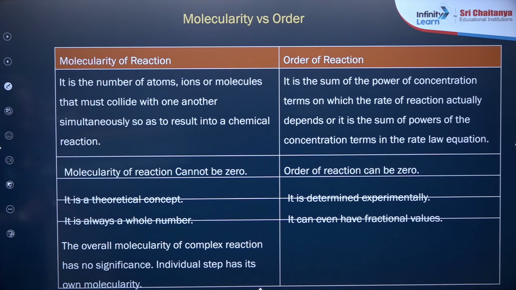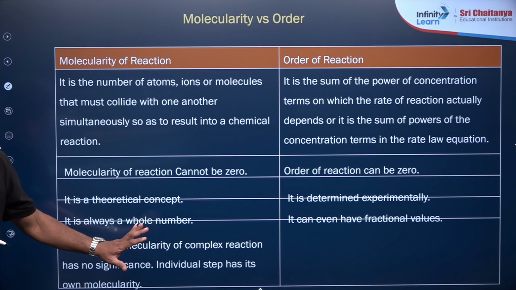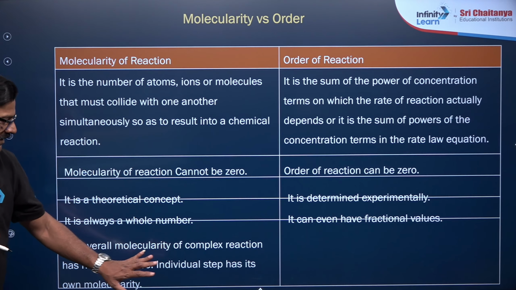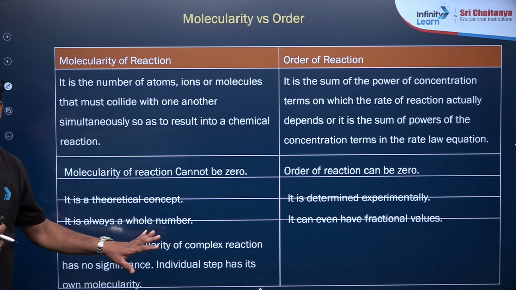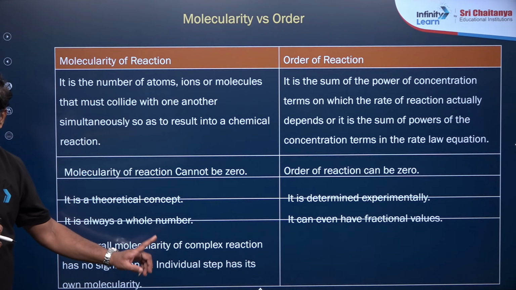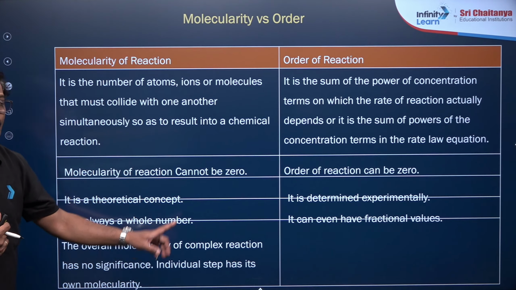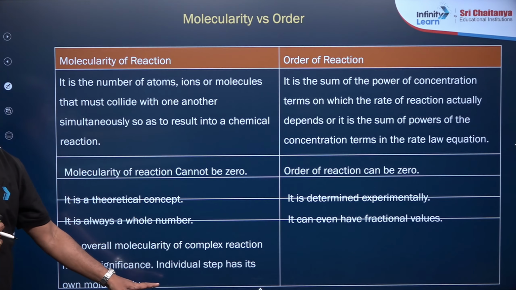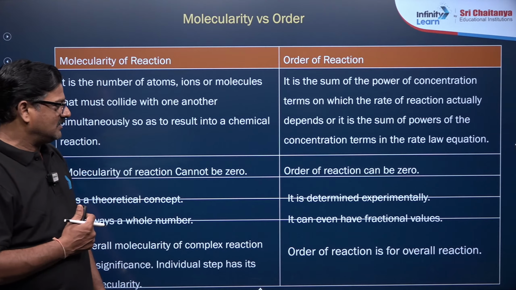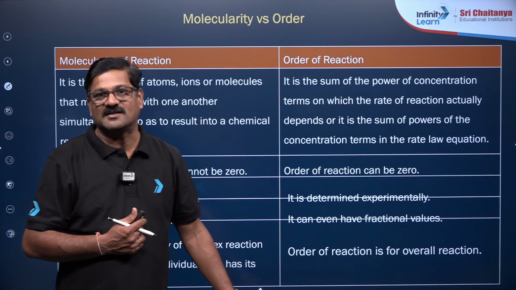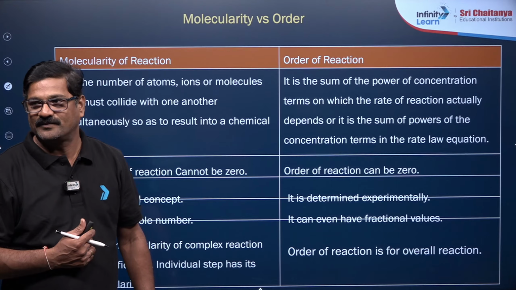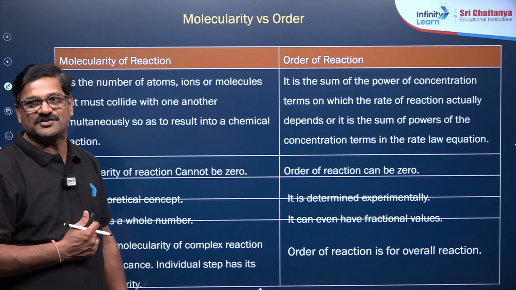And you can see the overall molecularity of a complex reaction cannot be greater than 3. If it is greater than 3, you have to take the individual steps. The molecularity belongs to the individual step, not the overall reaction. But the order of a reaction is given for the overall reaction, not for each step.